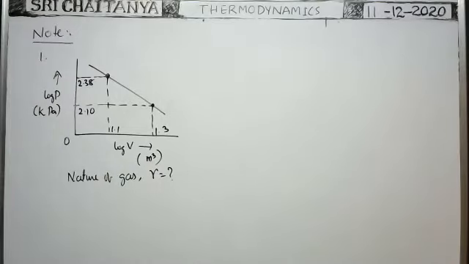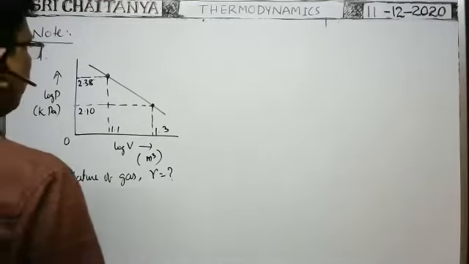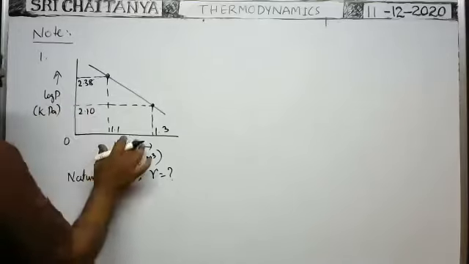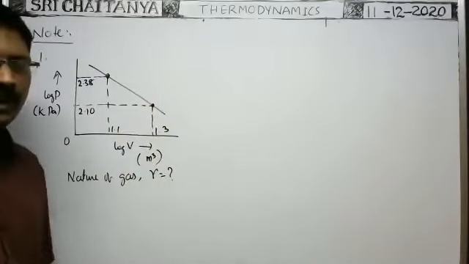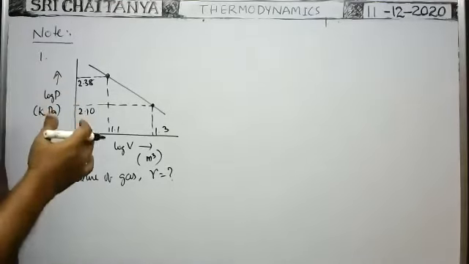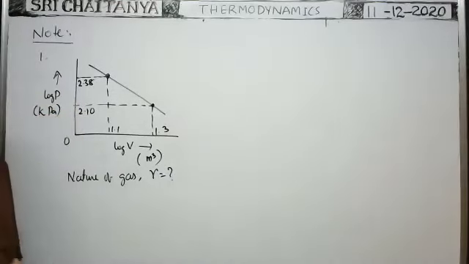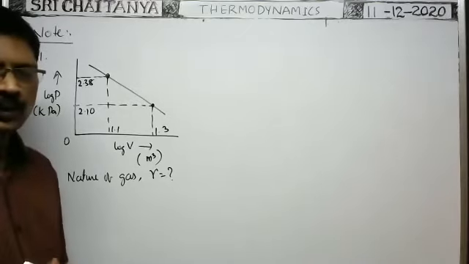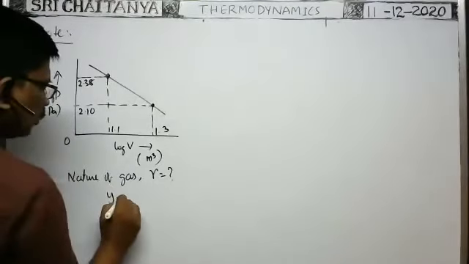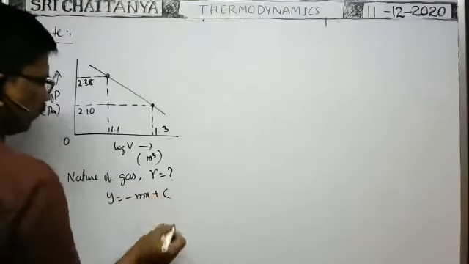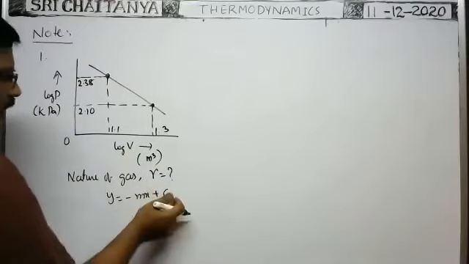To find the adiabatic constant, first we obtain the relation between pressure and volume. The log P versus log V graph is a straight line. Does it have positive slope or negative slope? Negative slope. Therefore, y is equal to minus mx plus c.